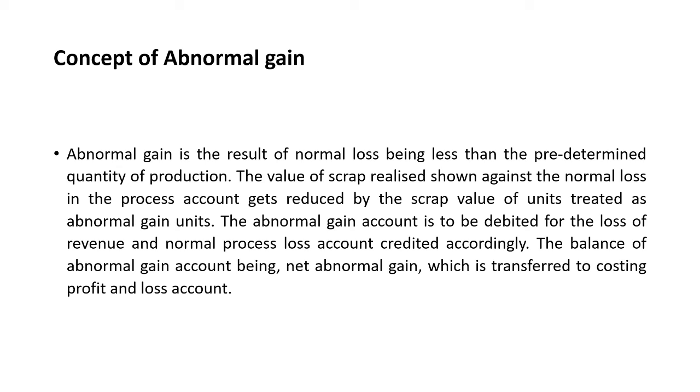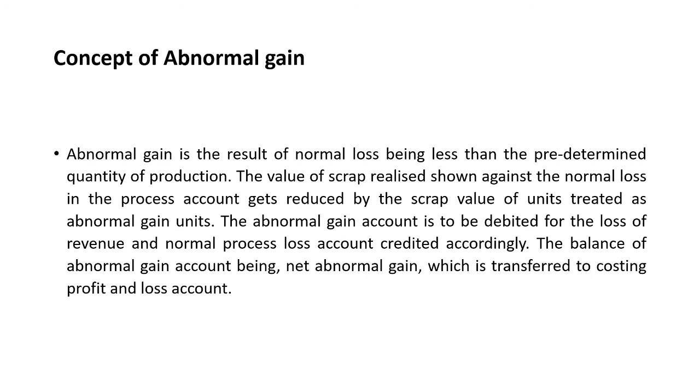So, in this particular concept of abnormal gain, we come to understand that it is a result of normal loss being less than the predetermined quantity of production. The value of scrap realized shown against the normal loss in the process account gets reduced by the scrap value of units treated as abnormal gain units.